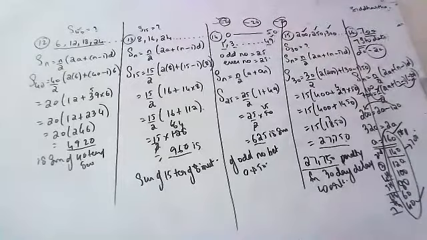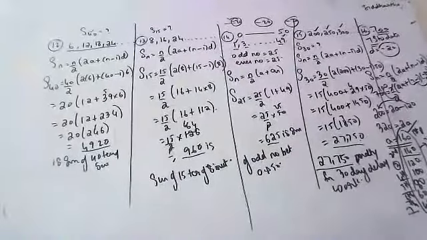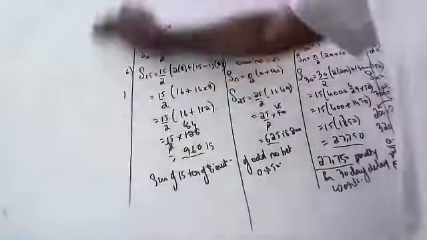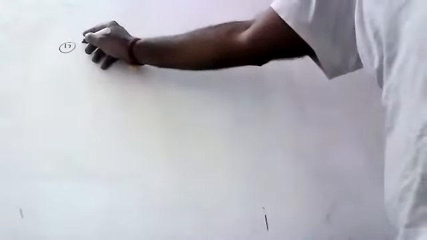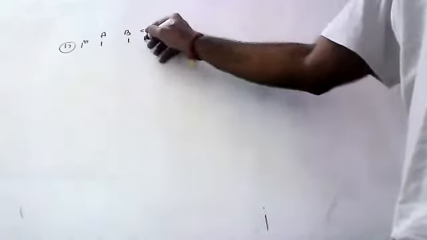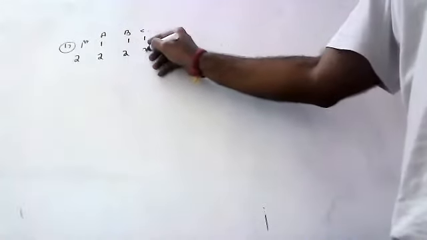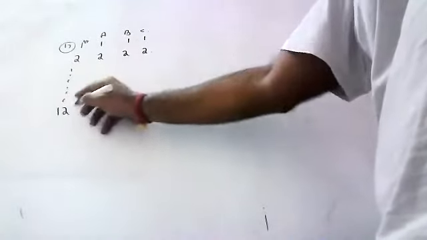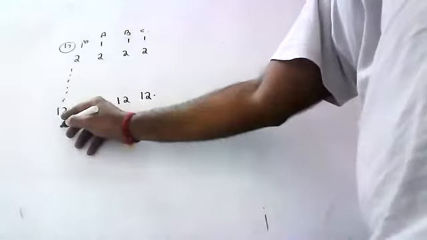No problem, children. Next question. Who will read the next question? Jasmita, can you read the 17th question? Yes, sir. In a school, students thought of planting trees in and around the school to reduce air pollution. It was decided that the number of trees that each section of each class will plant will be the same as the class in which they are studying. Example, a section of class 1 will plant one tree, a section of class 2 will plant two trees, and so on till class 12. There are 3 sections of each class. How many trees will be planted by the students?